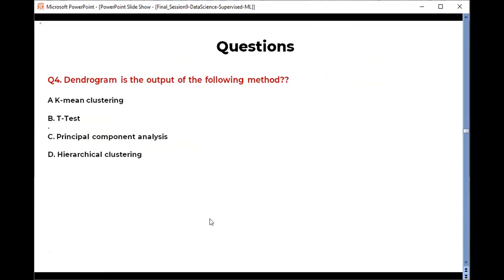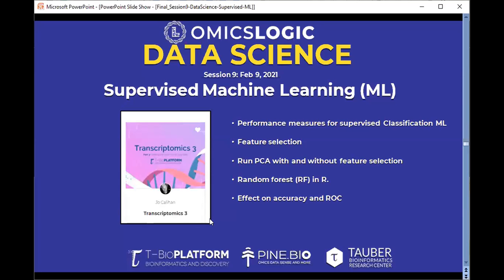The next question: a dendrogram is the output of which of the following methods? A, k-means clustering; B, t-test; C, principal component analysis; D, hierarchical clustering. Lydia says D, Sylvia says D. Yes, you're absolutely right. That is hierarchical clustering. So now let's begin with today's session. If you have any question from the last session or any confusion, you can ask me.